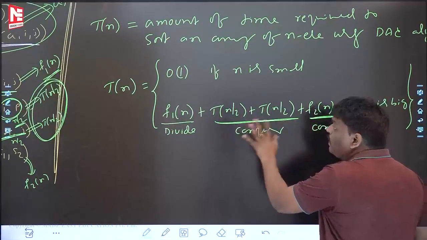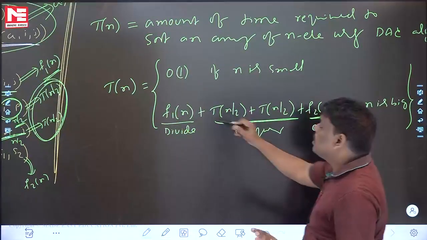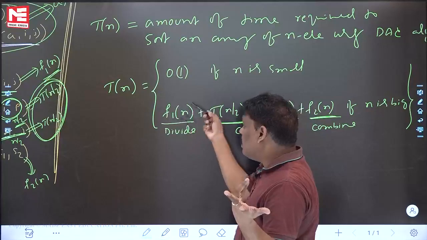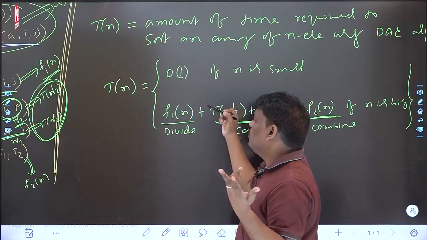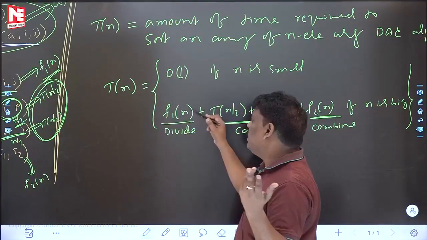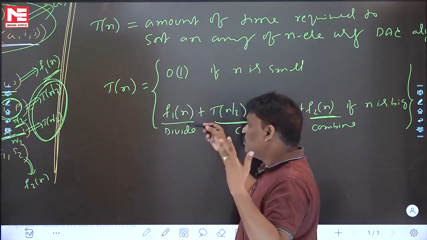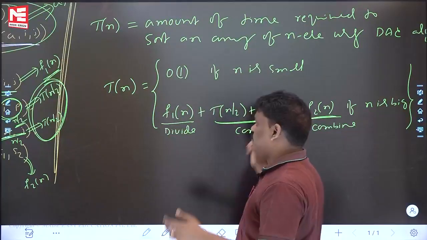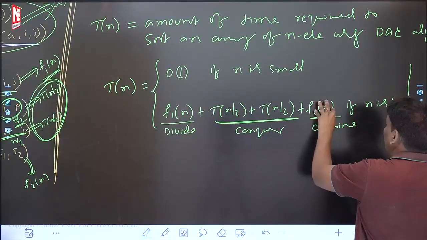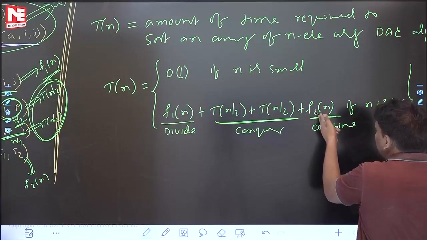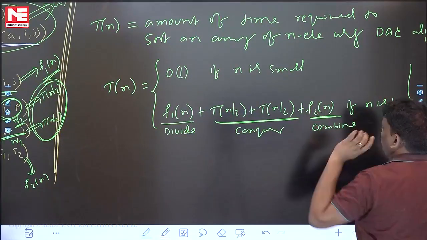I have written this roughly, so please be careful. F1 of n is one function. That may be constant, that may be log n, depending upon the code. That is the meaning of an abstract algorithm. Depending upon the code I have to give it, but because I don't know, I have given some function. The combine code also I don't know, so I have given some function. F2 of n is combine time. This may be constant, log n, or n log n.